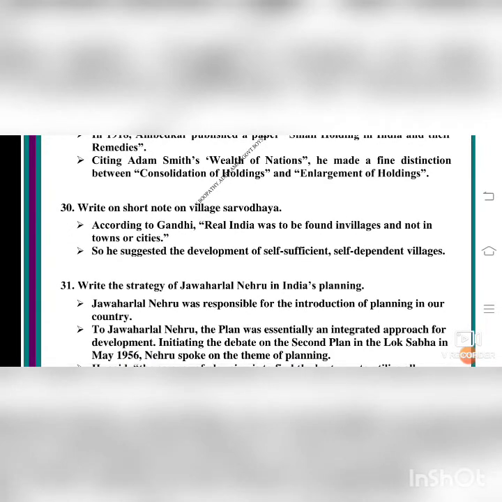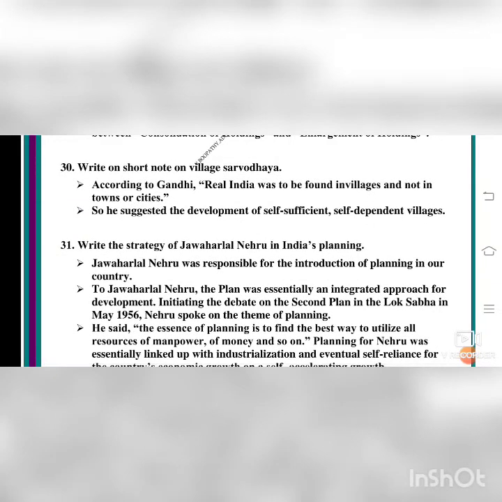Write the strategy of Jawaharlal Nehru in India's planning. So now they come to the planning. First they talked about agriculture, the village Sarvodaya. Next they are coming to the planning by Jawaharlal Nehru. Jawaharlal Nehru was responsible for the introduction of planning in our country. So he started the Planning Commission. To Jawaharlal Nehru, the plan was essentially an integrated approach for development. The planning is made for the development of the economy, that is in agriculture, in society, industrialization, all these things.